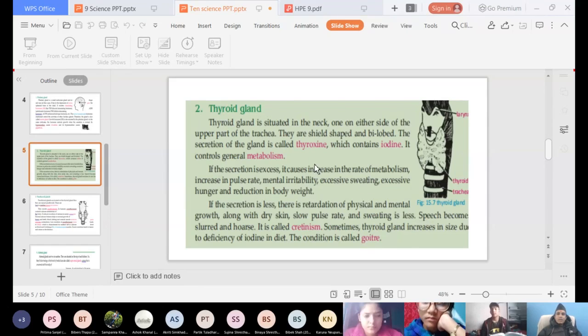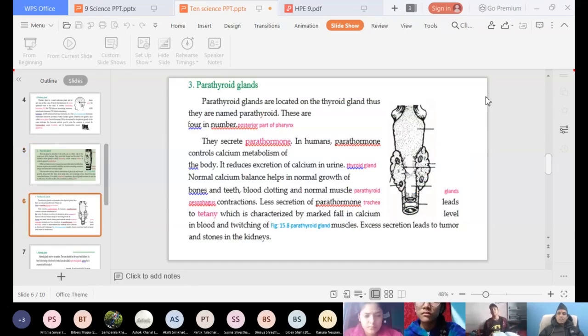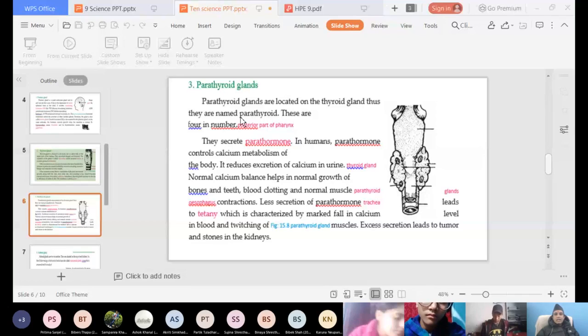So that is all about thyroid gland. Now we are discussing about parathyroid gland. So this is neck region. At the front part, there are thyroid glands. Just behind the thyroid glands, there are parathyroid glands. Okay, so parathyroid glands are also located in neck region.